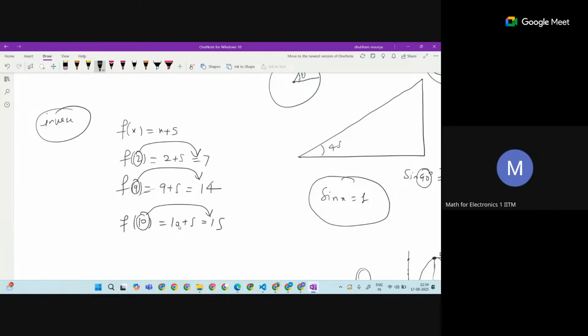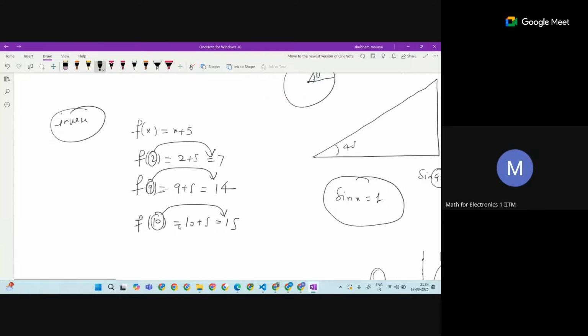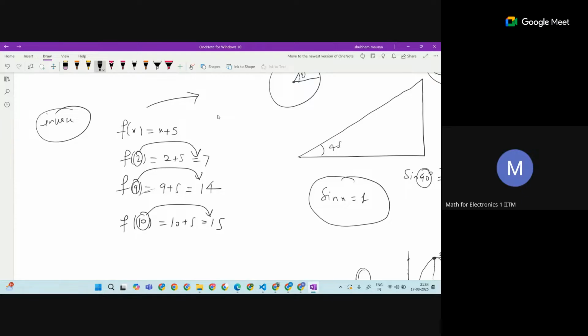But suppose the case is, can we get a function where I substitute this 7 and I get back to 2? Is there any function that exists?